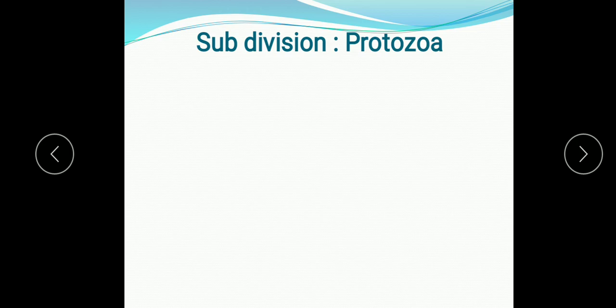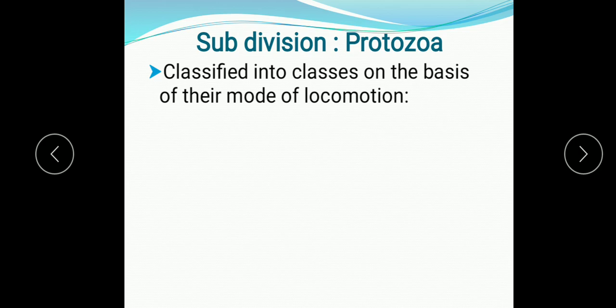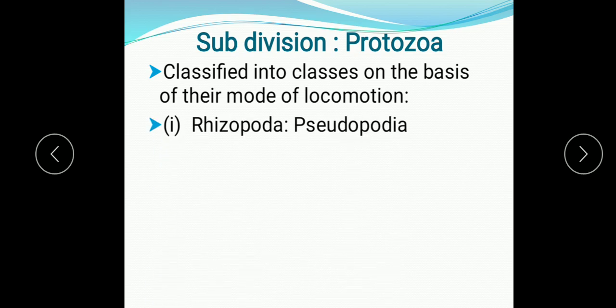Now next we will study protozoa. So protozoa, as I told you, are the animal-like protists. Protozoa are further classified on the basis of their mode of locomotion. The first class of the protozoa is Rhizopoda.